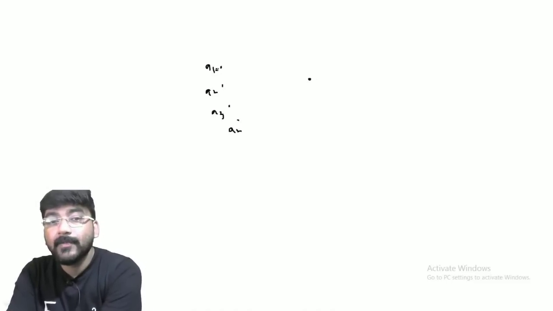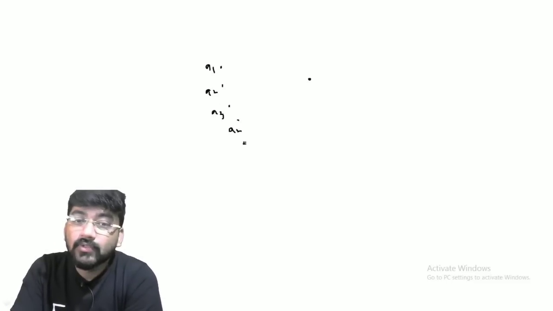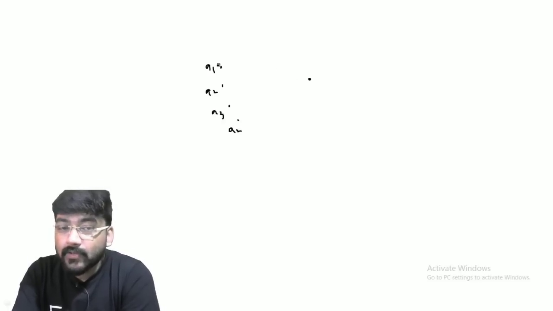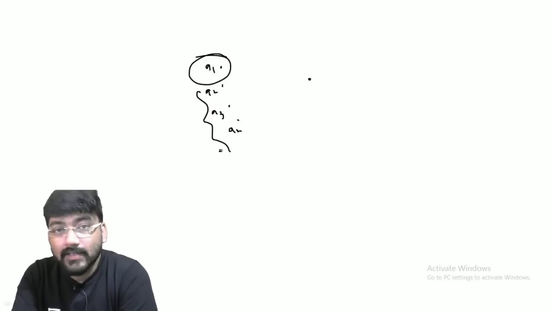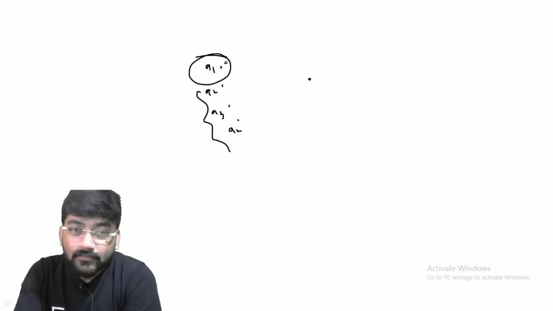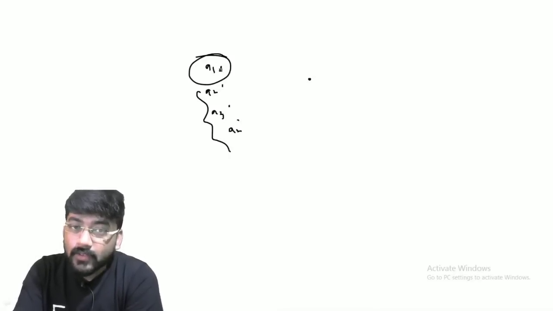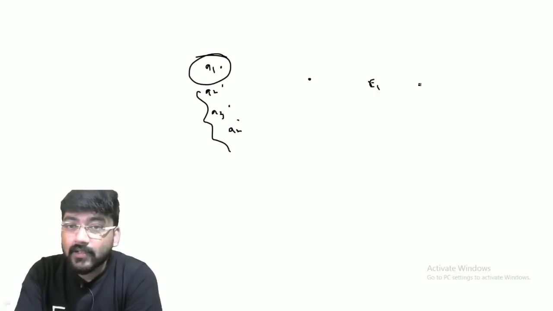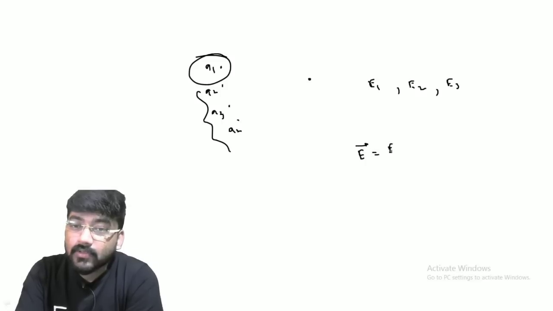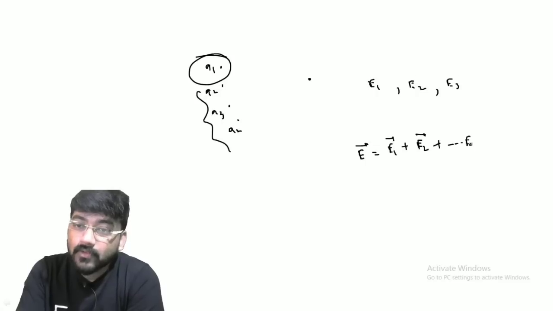We can find the field due to q1, q2, q3 and qn separately. When we want to find the field due to q1, we are not interested in the other charges. Let the electric field due to q1 be E1 separately, due to q2 be E2, and due to q3 be E3. The net electric field E at this point will be the vector sum of all these quantities, where the sum means a vector sum. So this is actually the superposition.